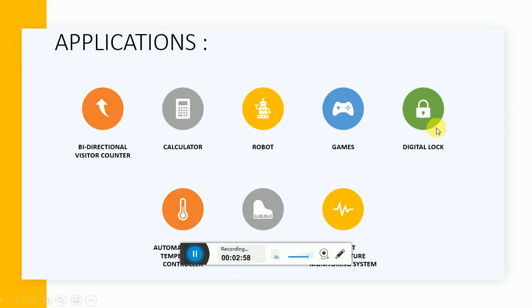Then a digital lock, which is for safety purposes and is very common for security. So if you want to form any locking system, you can. Then an automatic temperature controller: you can use a temperature sensor, set a certain value of temperature, and depending upon that it can give a notification. Then you can simulate a piano. Then you can make medical applications like temperature monitoring and a heartbeat monitoring system.